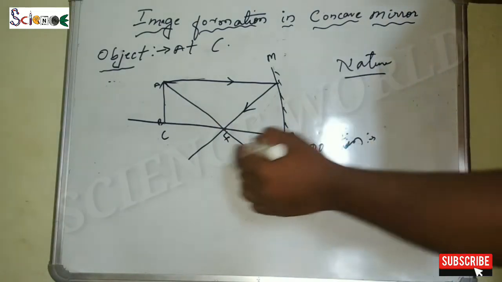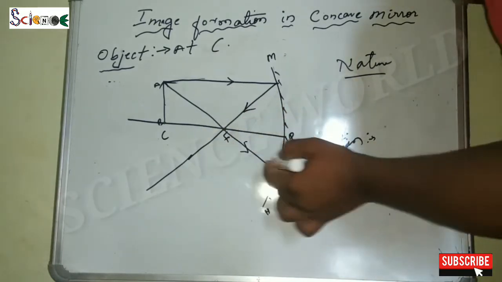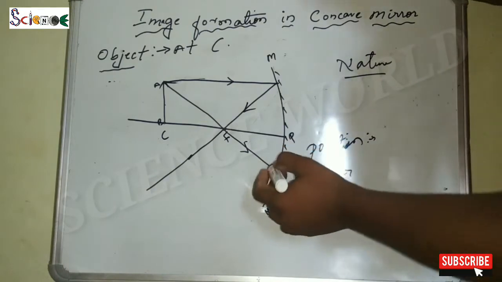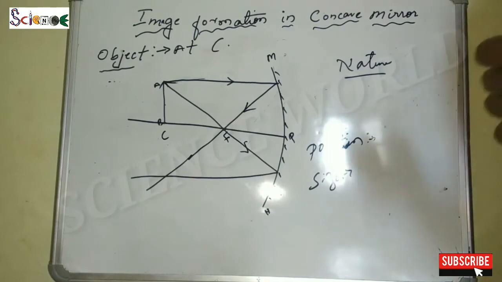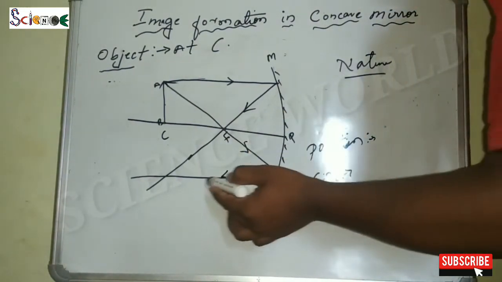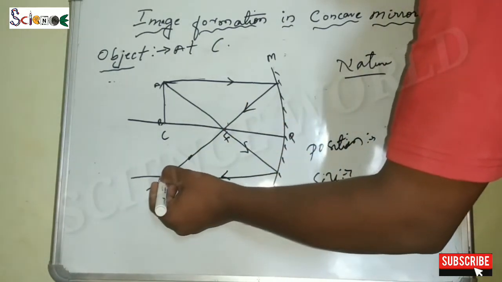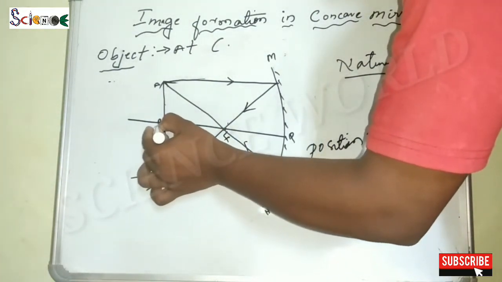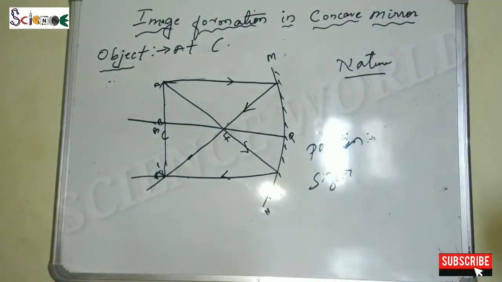passing through the focus, and it is incident on the reflecting surface. Now, when any incident ray passes through the focus and is incident on the reflecting surface, after reflection it becomes parallel to the principal axis, correct? So it is the reflected ray. Here is one reflected ray and here is another reflected ray, both are crossing here, so here the image will form, and this is the size of the image, B dash and A dash.